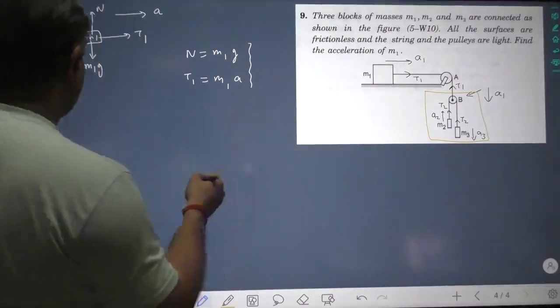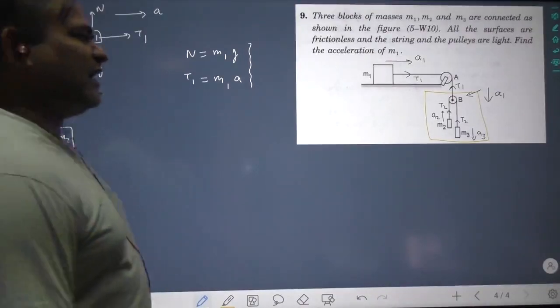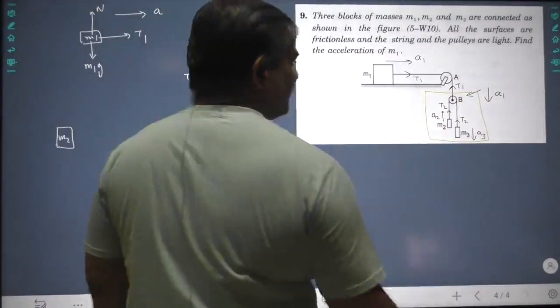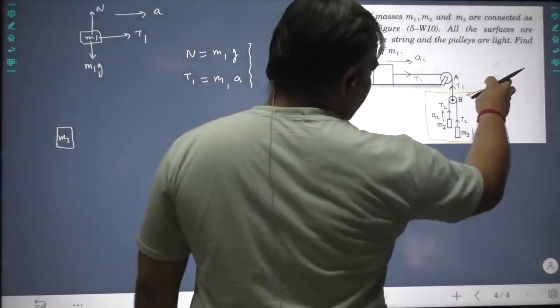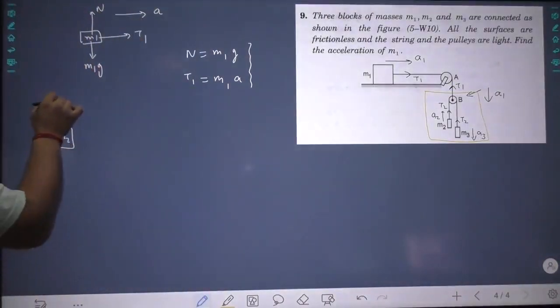Now if you talk about m2, this is small m2. Now this m2 is in a moving frame, and this frame is moving with acceleration a1 downwards. So what you will do, you will apply a force ma1 upward.